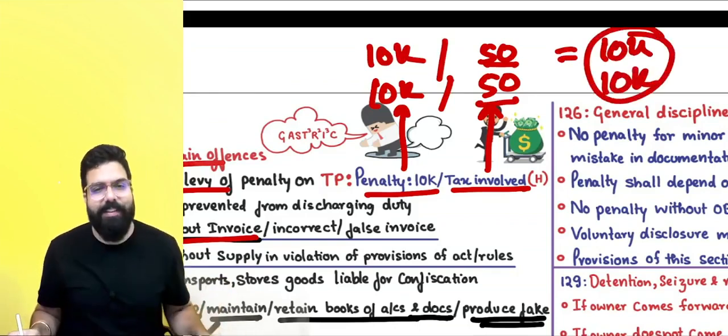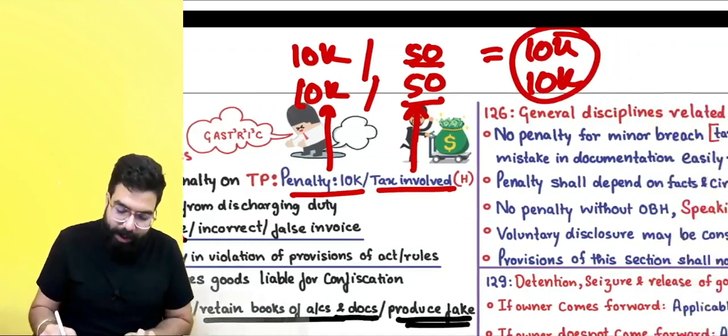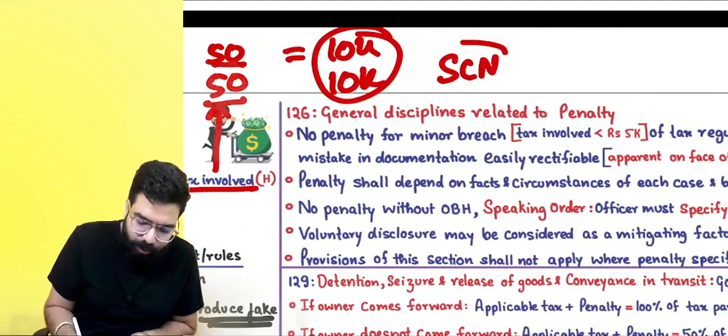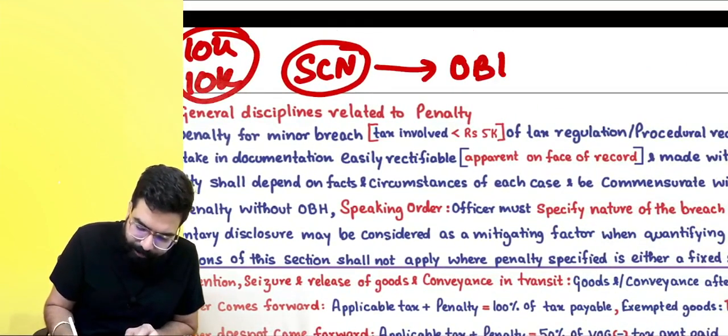Are you guys able to understand this? Yes, sir, we got it. Always remember, to levy this 20,000 rupees also, first he will give you a show cause notice. Then he will give you an opportunity of being heard. Okay?